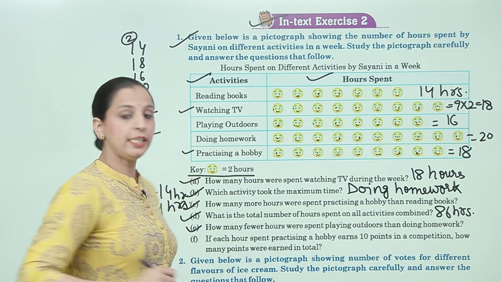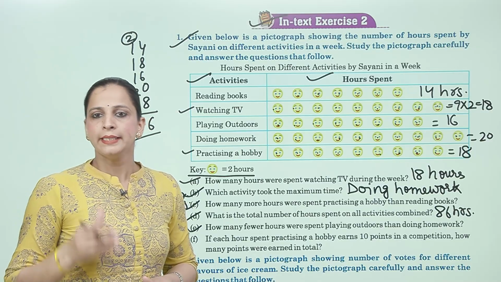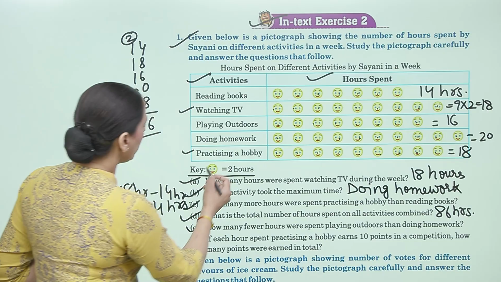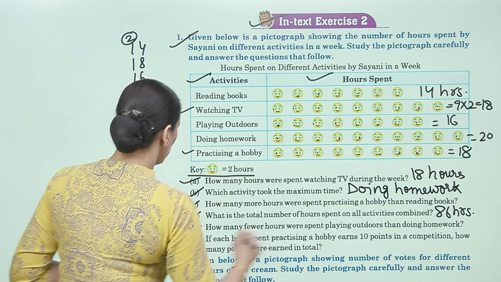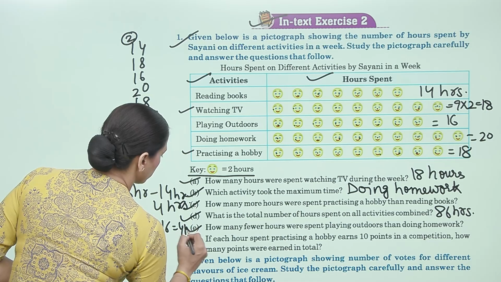Now next, E: How many fewer hours were spent playing outdoor than doing homework? Playing outdoor is 16 and doing homework is 20. So 20 minus 16 is equal to 4 hours.